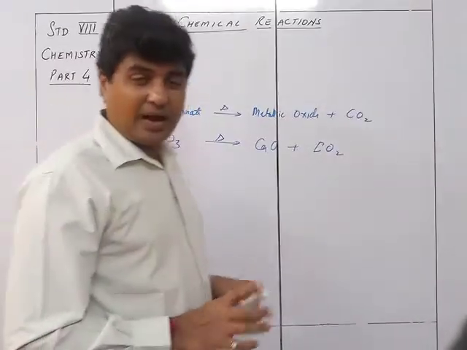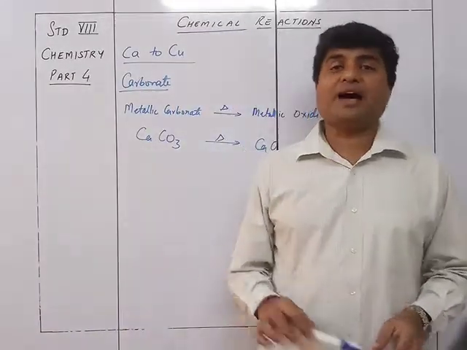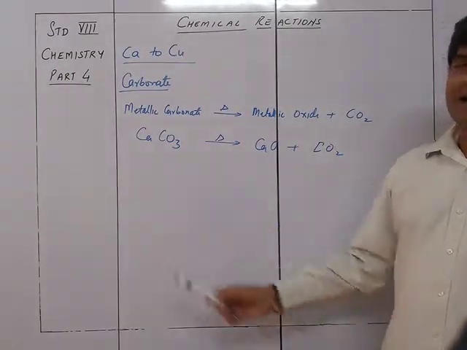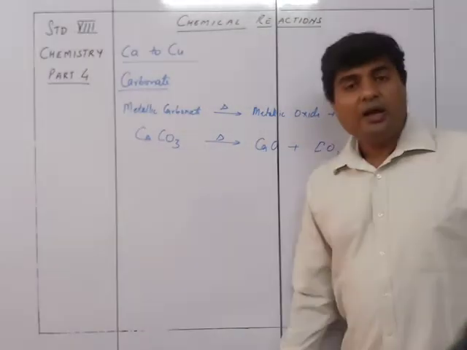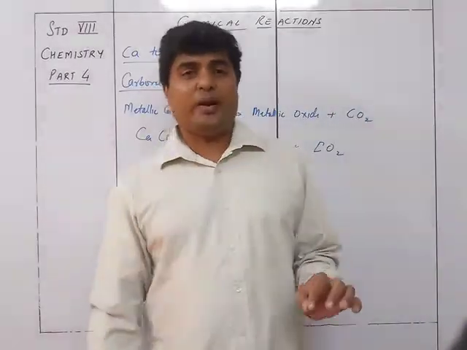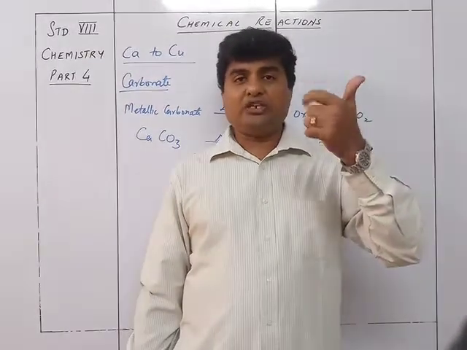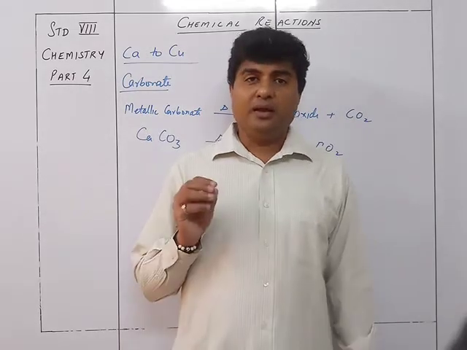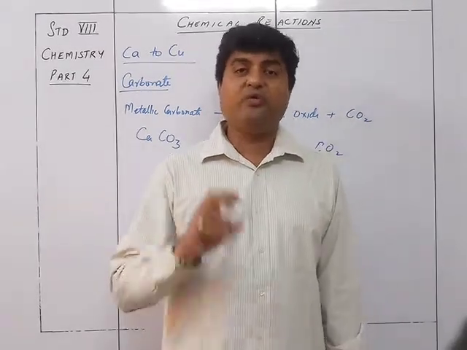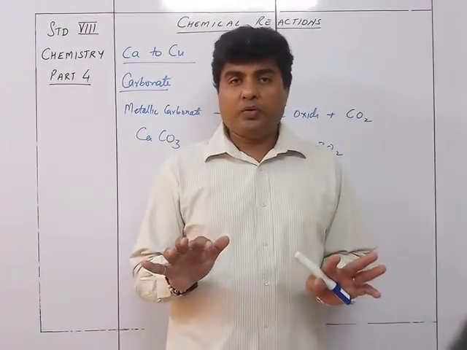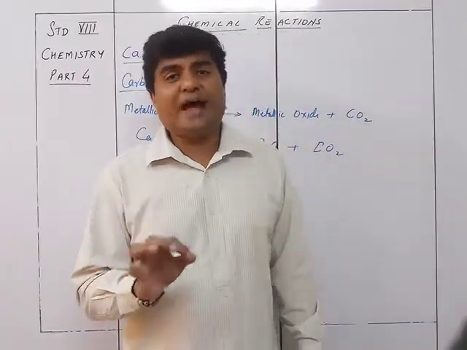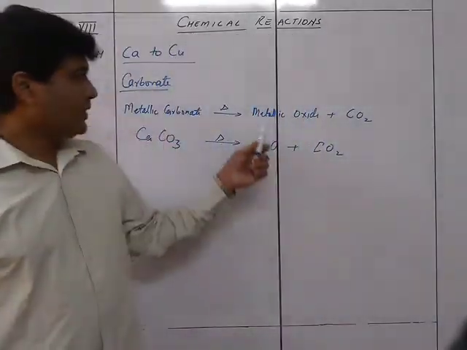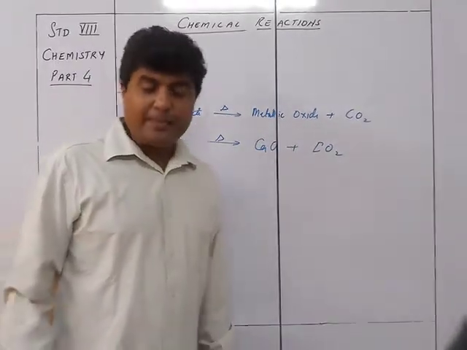Calcium carbonate will give you calcium oxide plus carbon dioxide. Zinc carbonate will give you zinc oxide plus carbon dioxide. Iron carbonate will give you iron oxide plus carbon dioxide. So any carbonate when heated will do this, except for potassium and sodium. Why? Because they are not going to be affected by heat. They are stable to heat. If you heat them, nothing happens to them. They are very stable to heat. That's why nothing happens to potassium and sodium carbonate. But otherwise they are going to give you metallic oxide plus carbon dioxide.